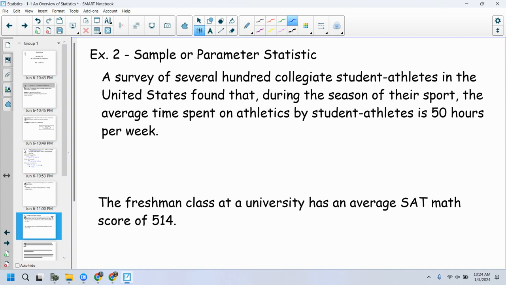I really think this should say statistic or parameter. I don't know. A survey of several hundred collegiate student athletes in the United States found that during the season of their sport, the average time spent on athletics by student athletes is 50 hours per week.